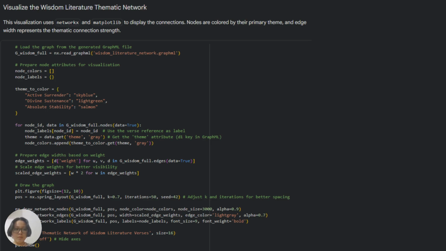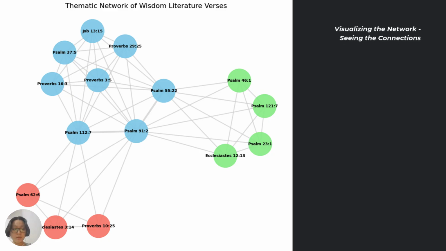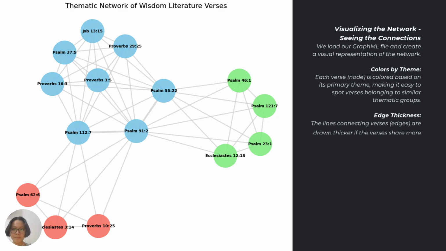Next, we visualize the wisdom literature thematic network. This is the code, and this is the output. The image you see shows the connections with different colored bubbles representing verses and lines showing shared themes. Red represents active surrender, while green defines sustenance, and lastly, blue is to symbolize stability.